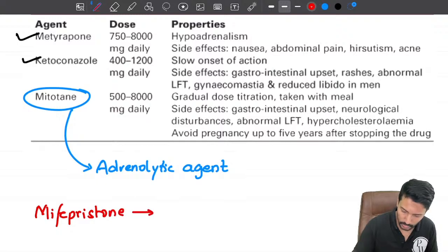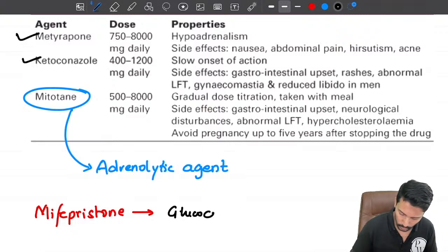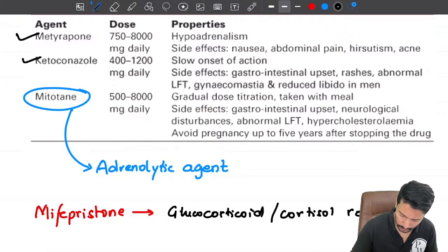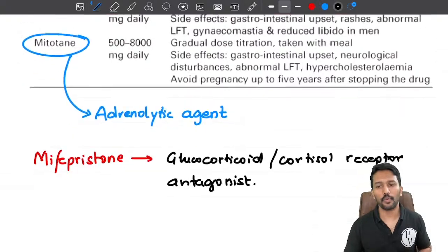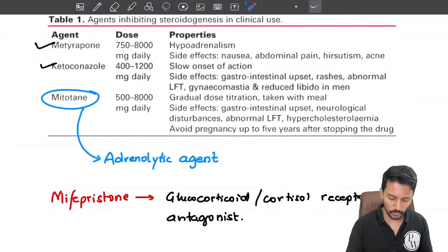Now mifepristone is going to act as a glucocorticoid receptor or cortisol receptor antagonist. So if I have excess cortisol, but I block its receptor, then all its consequences or manifestations will be suppressed. This is a supportive treatment, right? Drugs are not the mainstay of treatment.